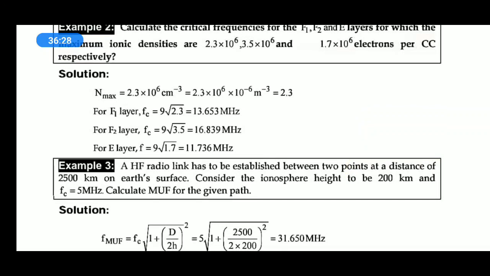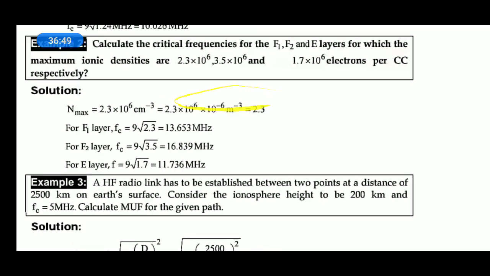And we just simply substitute the electron densities, or ionization densities, in the given formula, that is 9 under root N max. When the values are given in the order of 10 to the power of 6 per cc, that is the same as 10 to the power of 6 into cc, which cancels and we get 1. Here they have shown.